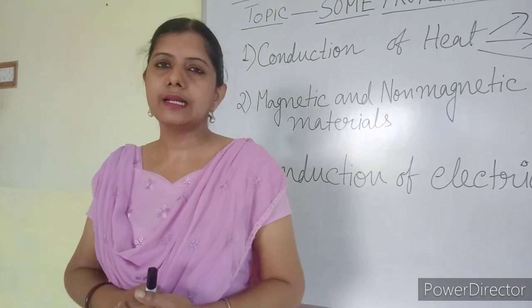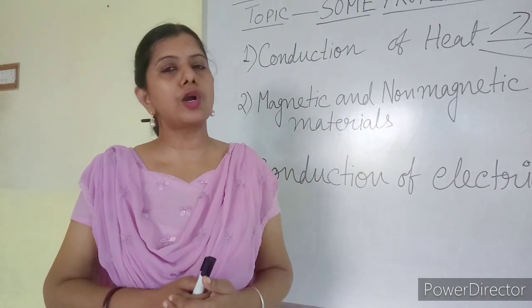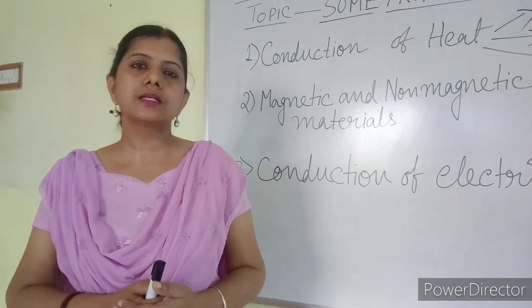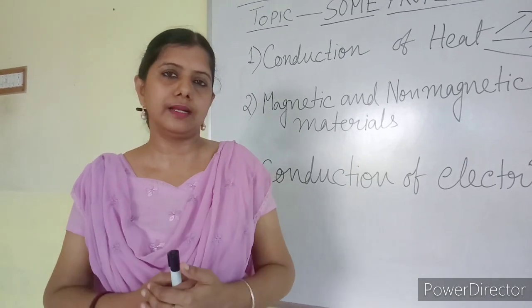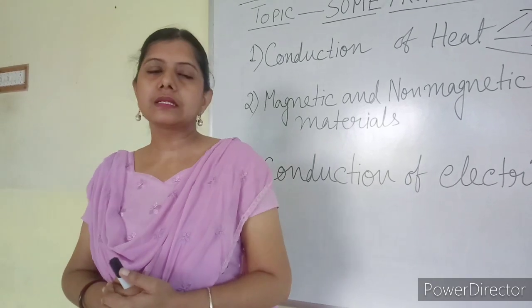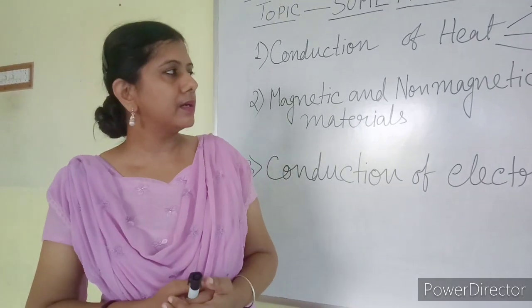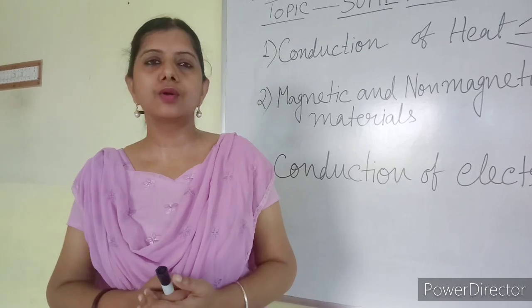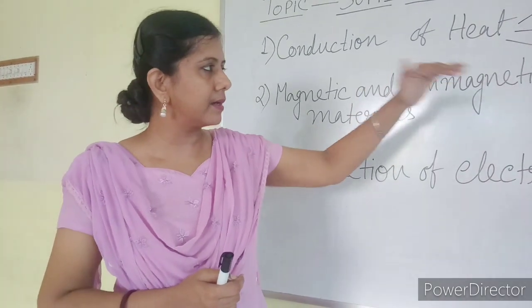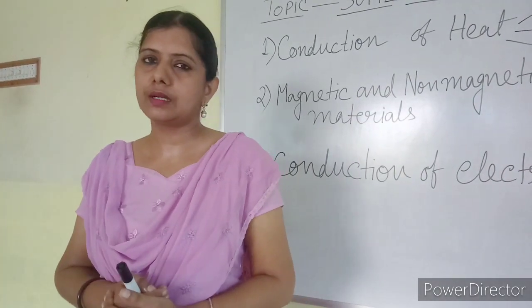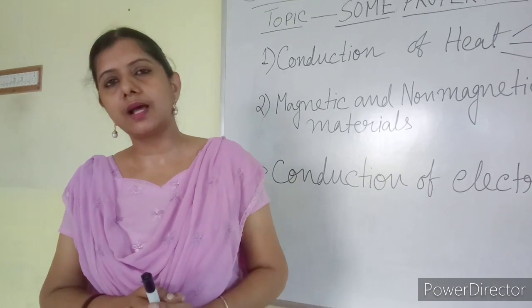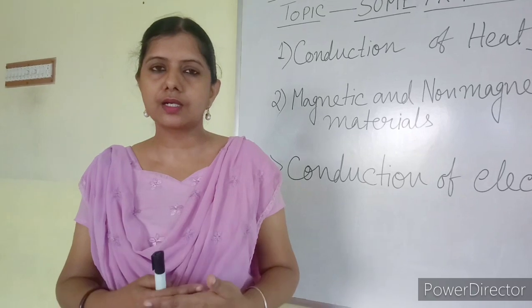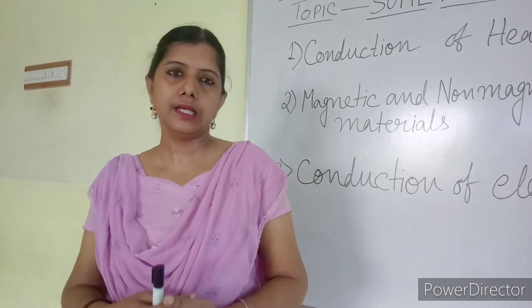Insulator means the materials through which heat cannot be conducted, that is, heat cannot pass through those materials. Plastic, rubber and air are insulators. That category of material is called insulators. Actually, transfer of heat can be done in three ways: conduction, convection and radiation.